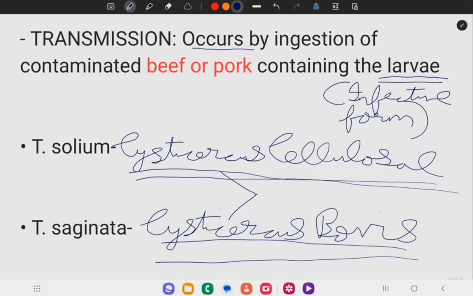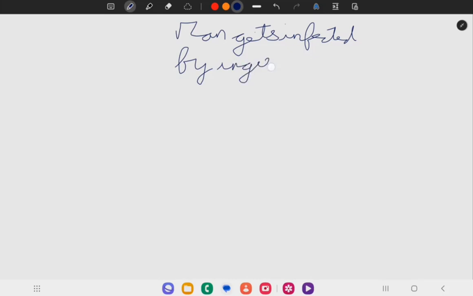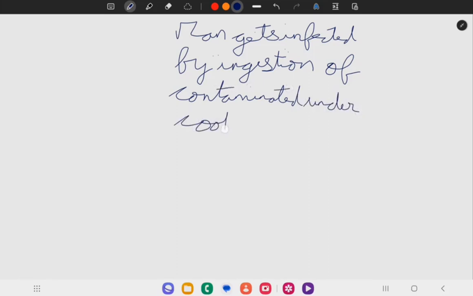Man gets infected by ingestion of contaminated undercooked beef or pork that contains the larva.